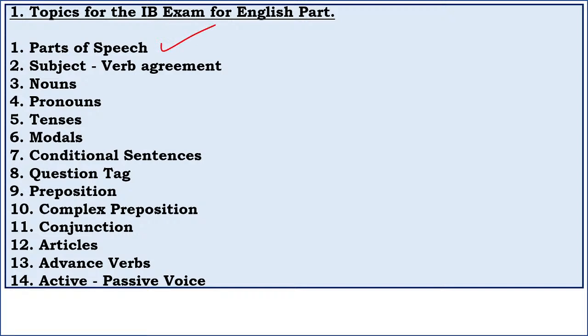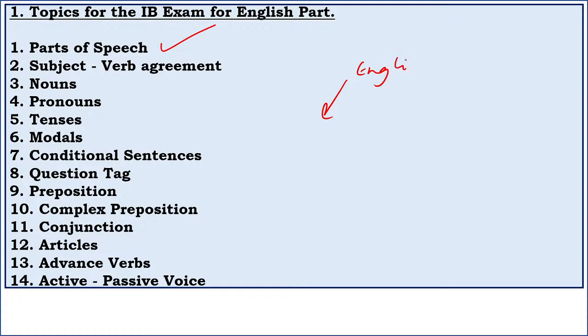So the first topic that you must take up is parts of speech. Although probably they'll not ask questions based on parts of speech, this is really important to understand the overall depth of this part.